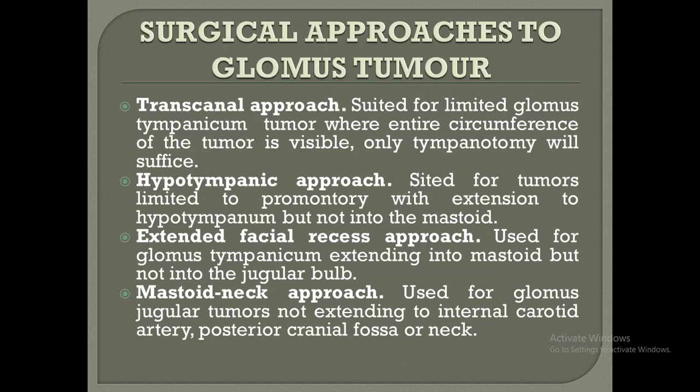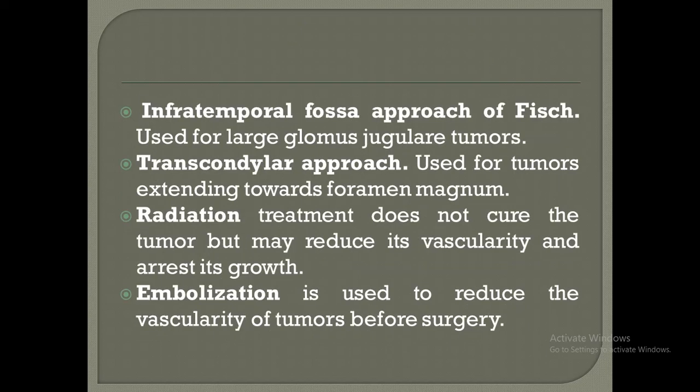Mastoid neck approach is used for glomus jugulare tumor not extending to the internal carotid artery, posterior cranial fossa, or neck. The infratemporal fossa approach of Fisch is used for large glomus jugulare tumor. Transcondylar approach is used for tumors extending towards the foramen magnum,